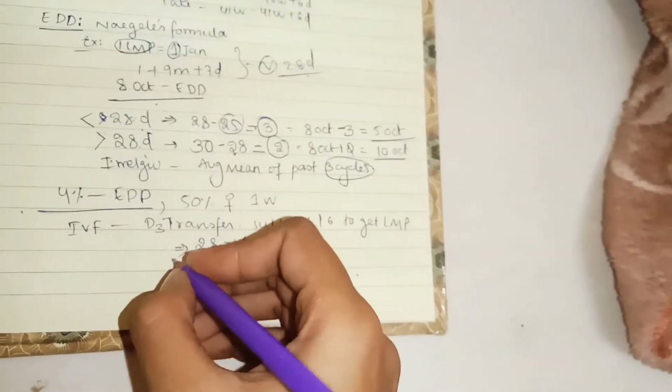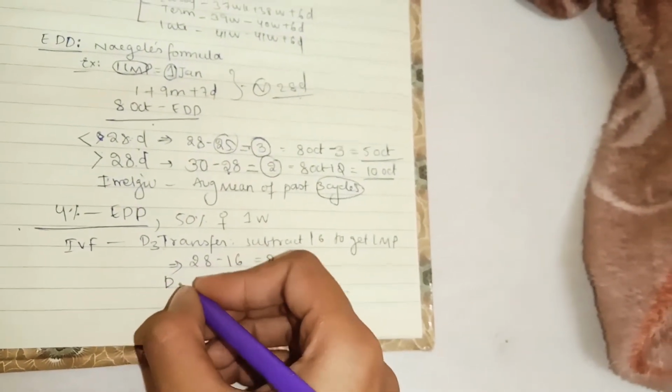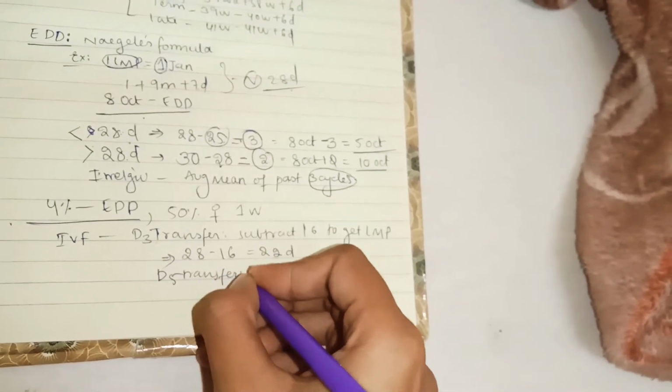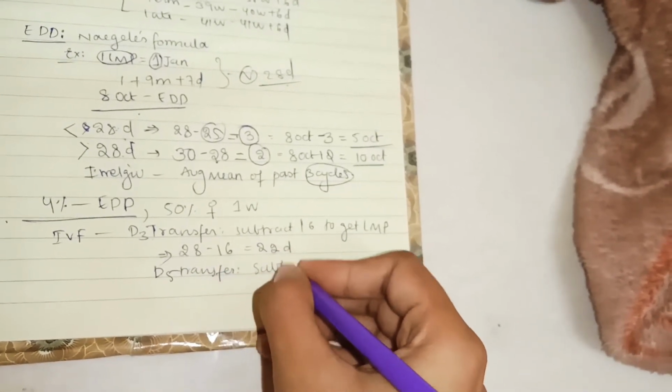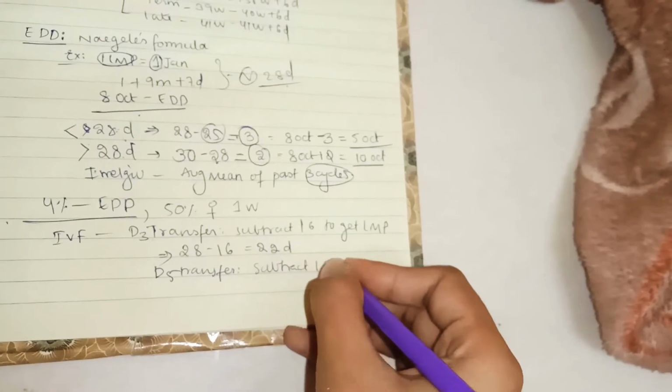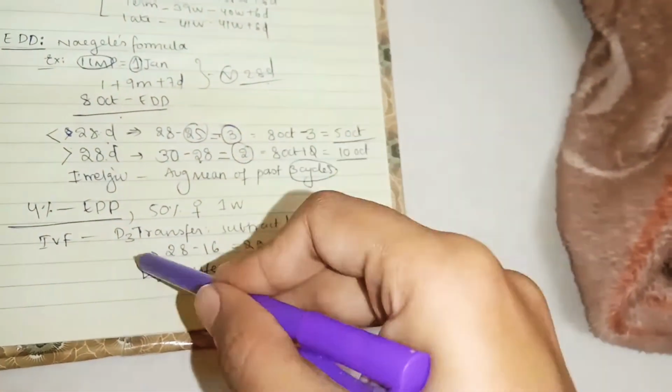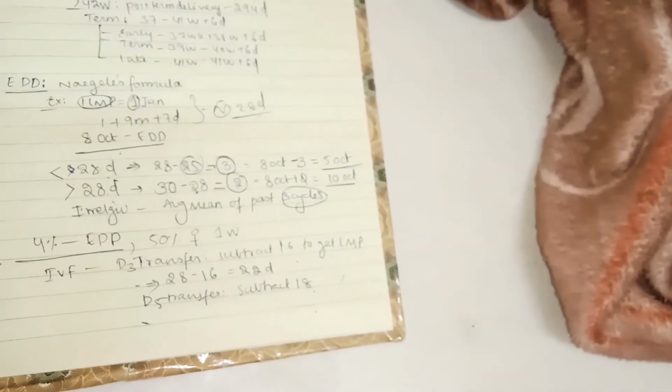In the case of D5 transfer, subtract 18 to get the LMP. So D3 means 16, D5 means 18. This is what you need to remember.